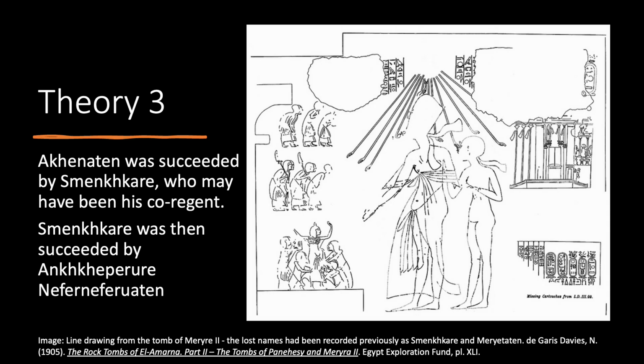In this third theory, Akhenaten was succeeded by a pharaoh known to us as Smenkhara. According to this version, Smenkhara ruled for a short time before being succeeded by Ankheperura Nefertiti, and this theory is supported by scholars such as Aidan Dodson in his 2014 work Amarna Sunrise. So why the belief in a co-regency between Akhenaten and Smenkhara?